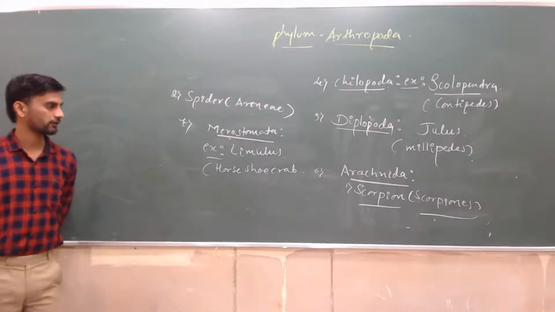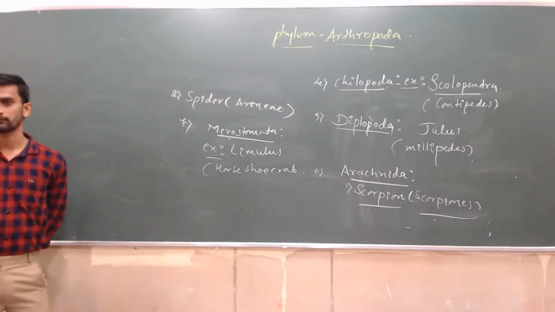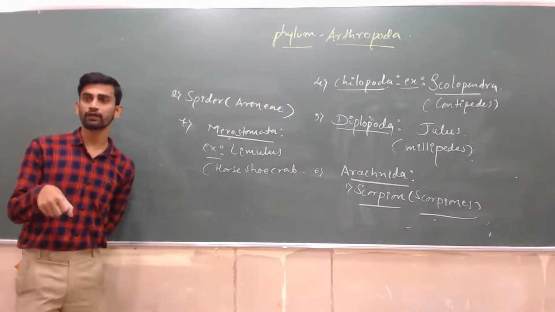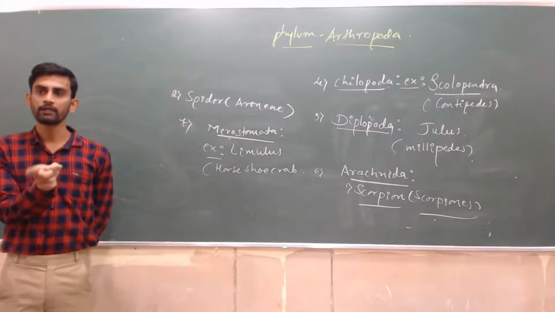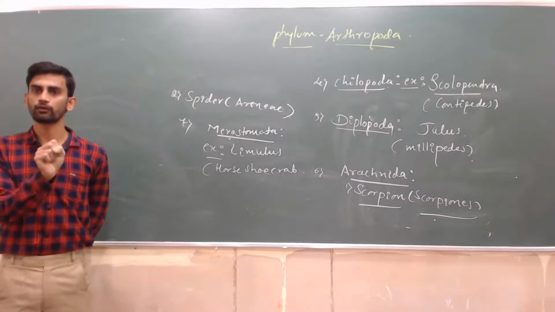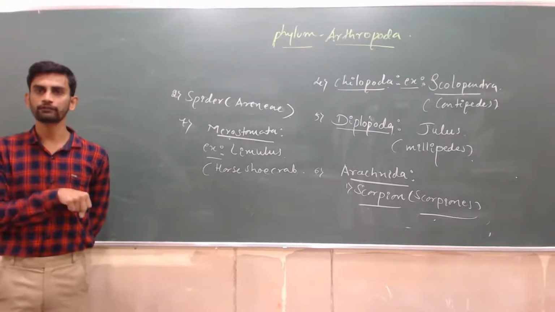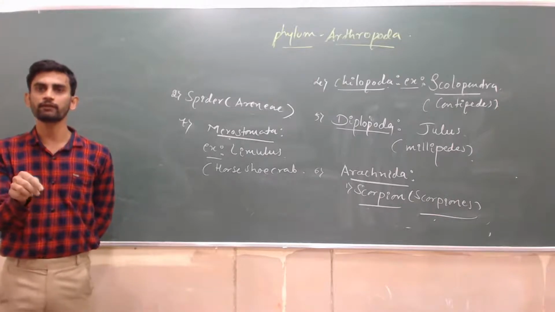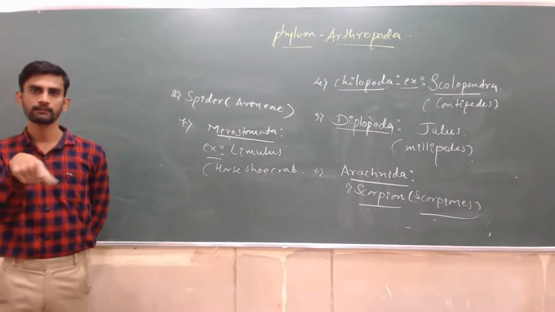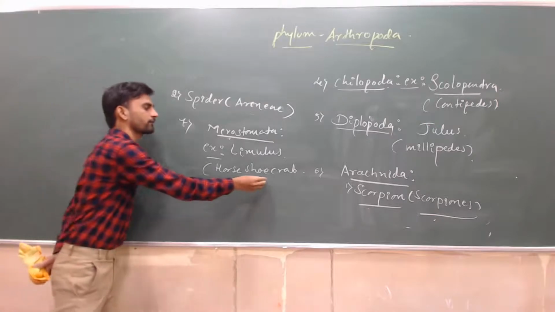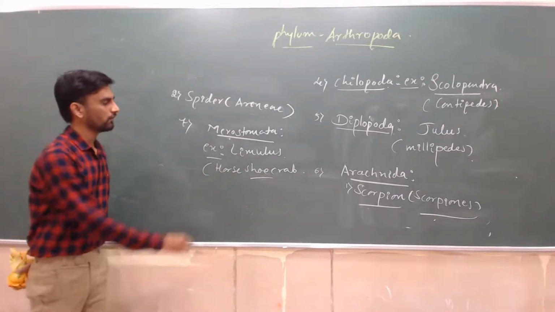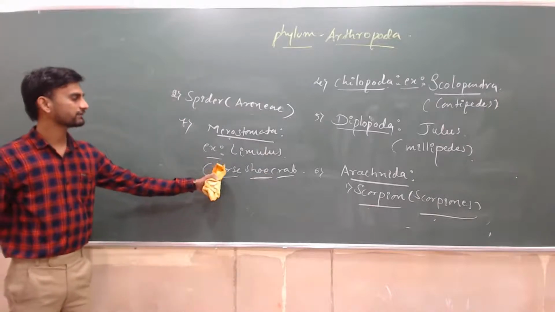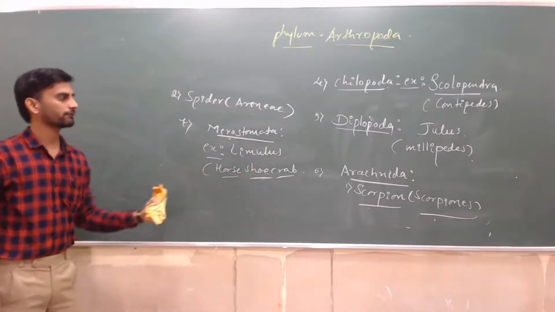You already know horse. Shoe means the pedal foot region, so that looks like a shoe only. So horse, shoe, crab: that organism looks like a horseshoe, and that's why they have given that name.